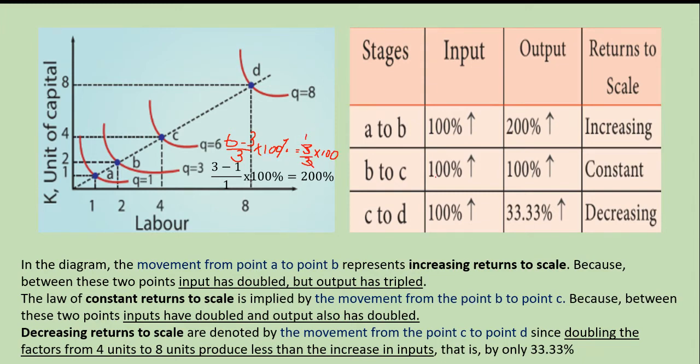So 1 into 100 is 100. So the input was 100 and the output is also 100. So it is constant returns.